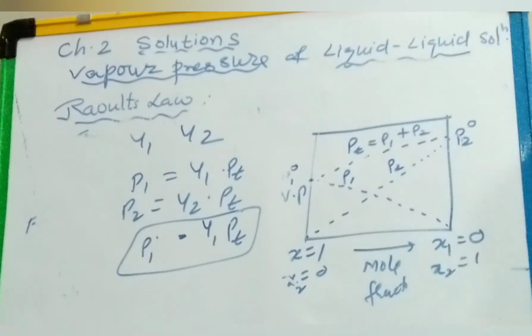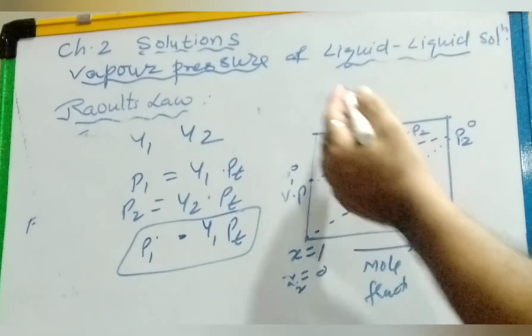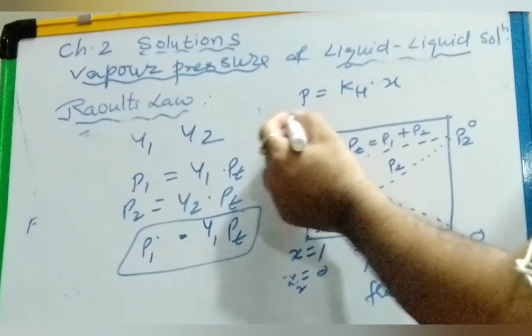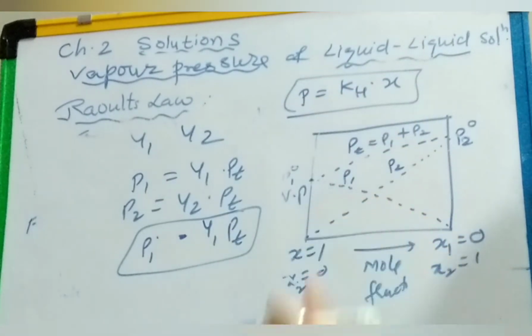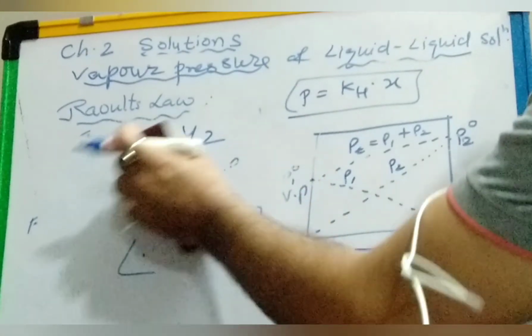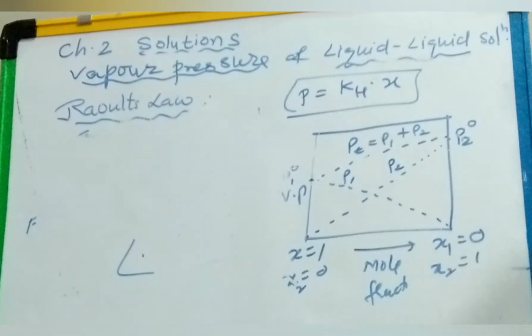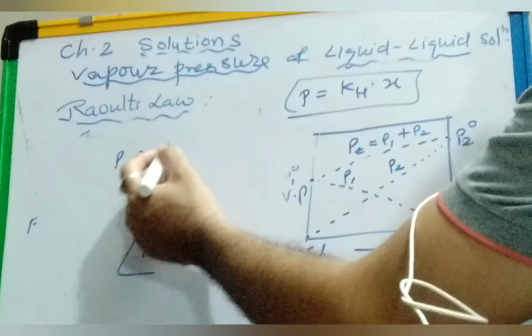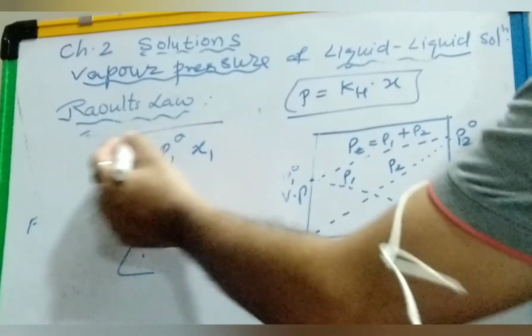But if you compare this equation, just what we have done in Raoult's law, that P is directly proportional to Kh dot x, that is Henry's law. And what Raoult's law says, according to this equation, is P1 equals P1 naught x1.